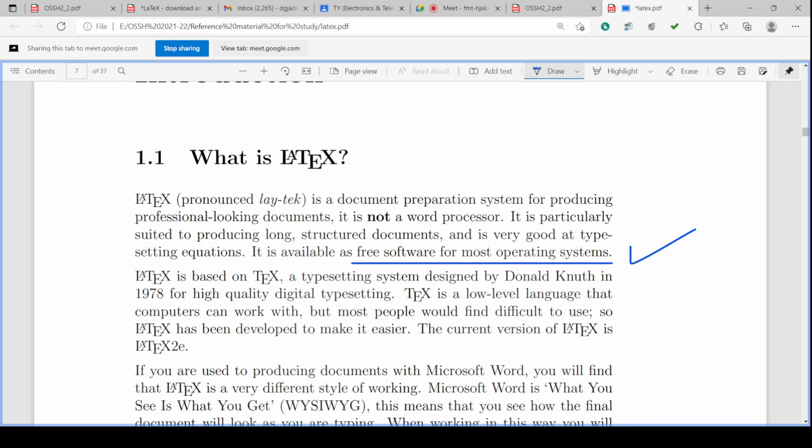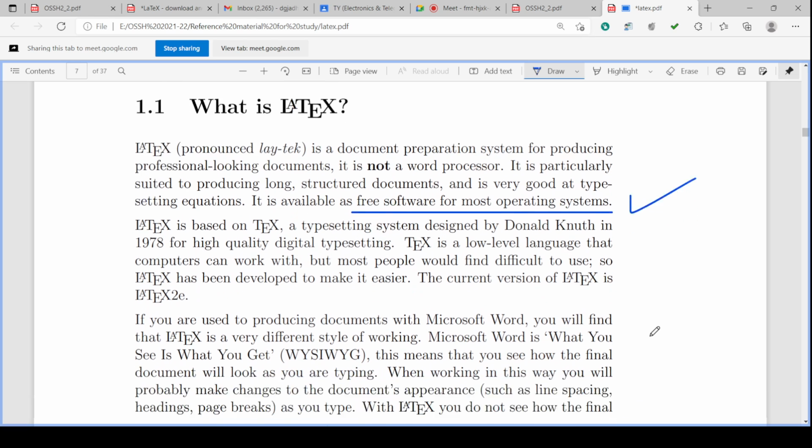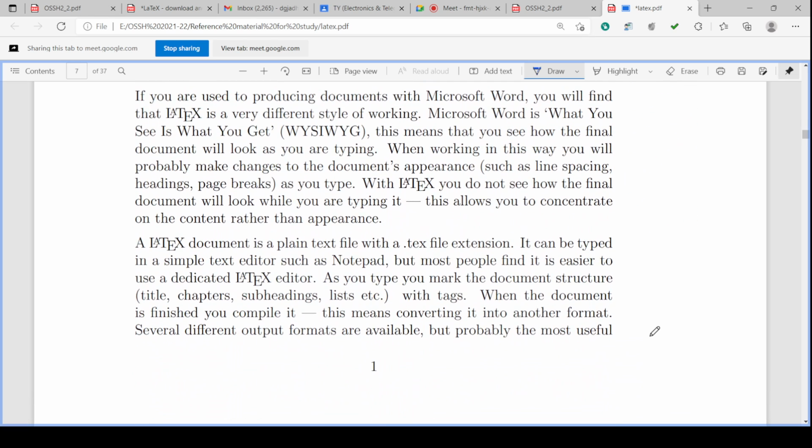Initially, Donald Knuth in 1978 developed TeX, a low-level language software component, and this TeX software is used for typesetting, and then it was improved into LaTeX, which is of a different style from a word processor like the Microsoft Word document.